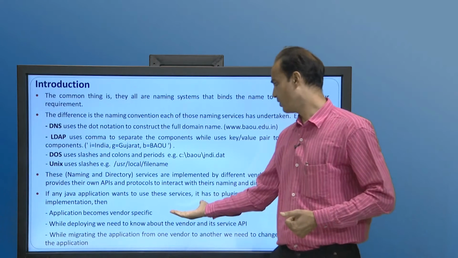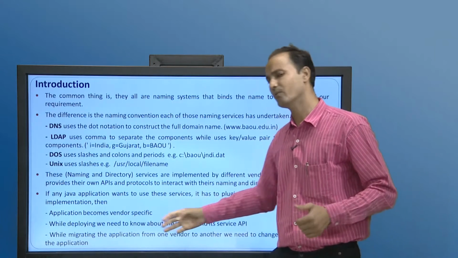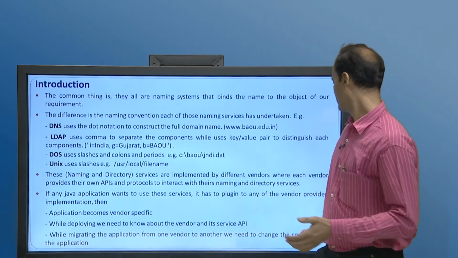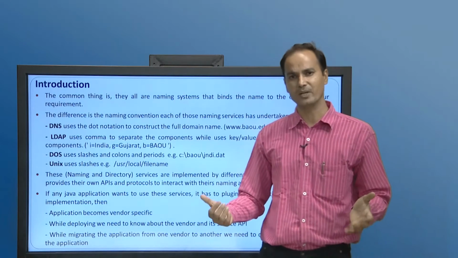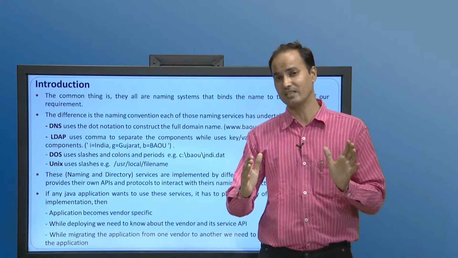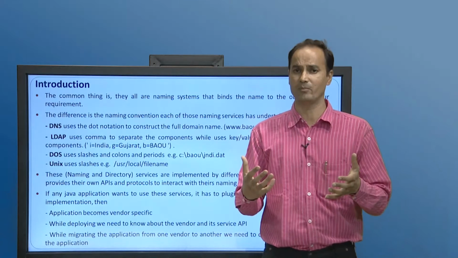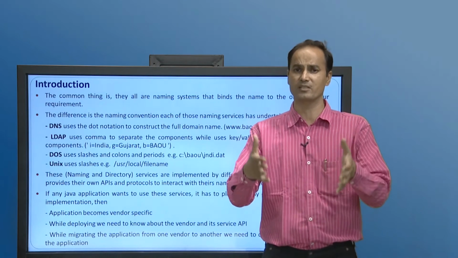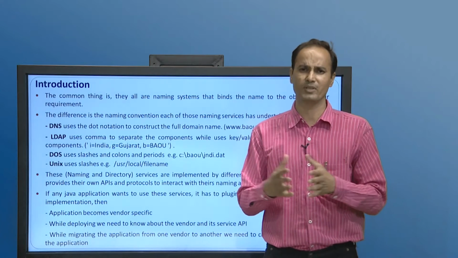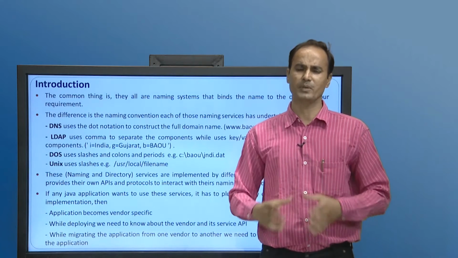Then while deploying we need to know about the vendor and its service API as well. At the same time, if we want to migrate our application from one vendor to another vendor, we need to change the code base of our application. So by observing these three things, we can say there is a dependency on the vendors. As we are developing Java applications, if we have to depend on a third party for the successful execution of our application, it is not a good way to build an application, because the dependency should not be there.